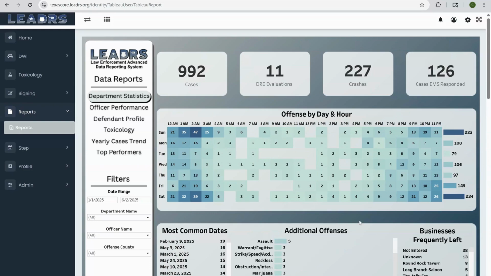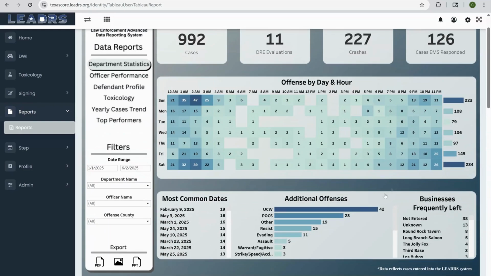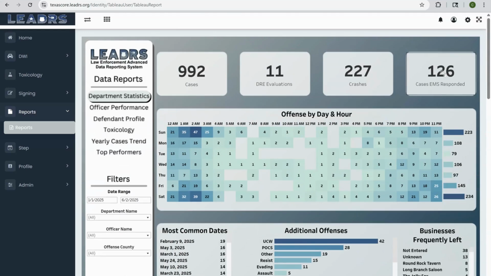This page also shows other information like additional offenses charged, businesses, cases with an EMS response. Each of these buttons on the left shows us different data types. Next, I'll click on Officer Performance.